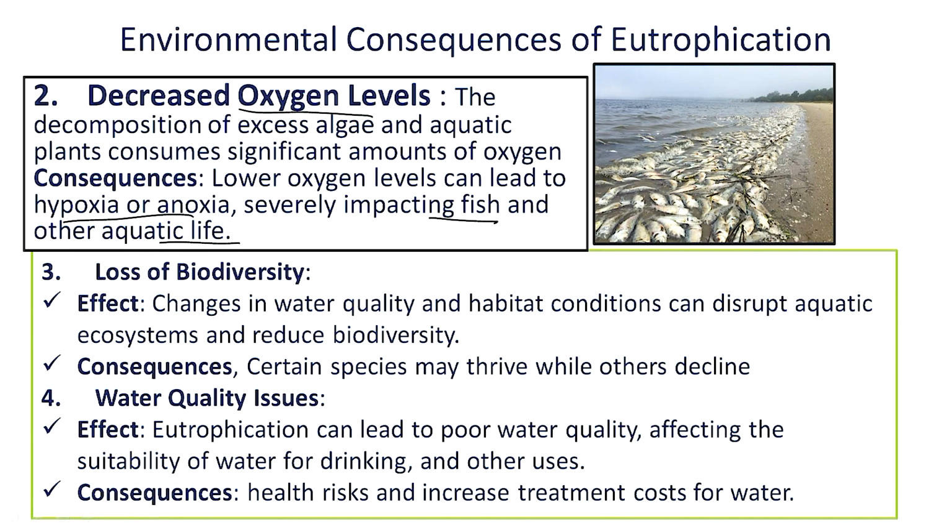Because of this algal bloom and eutrophication, there is a change in the water quality and the habitat condition of the water also. It will disrupt the aquatic system and cause an overall loss in biodiversity, leading to the growth of certain types of species and preventing the growth of other types of aquatic plant species. Eutrophication or this algal bloom also affects the quality of water, and the degraded water is not suitable for different purposes like drinking and washing hands. As a result of degraded water quality, the cost of treatment is also increased.